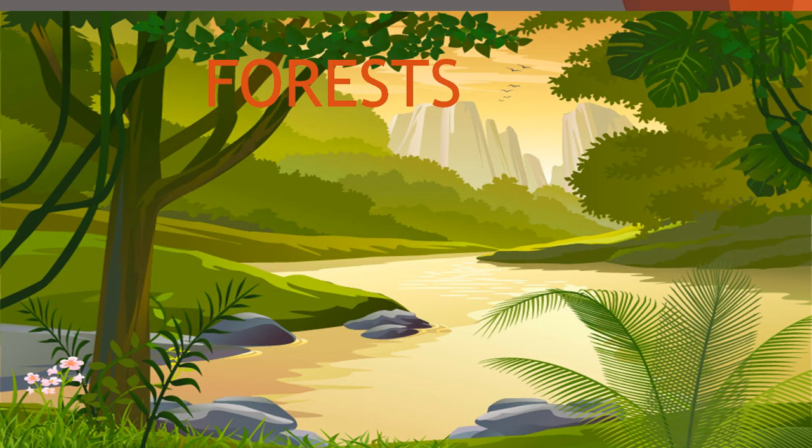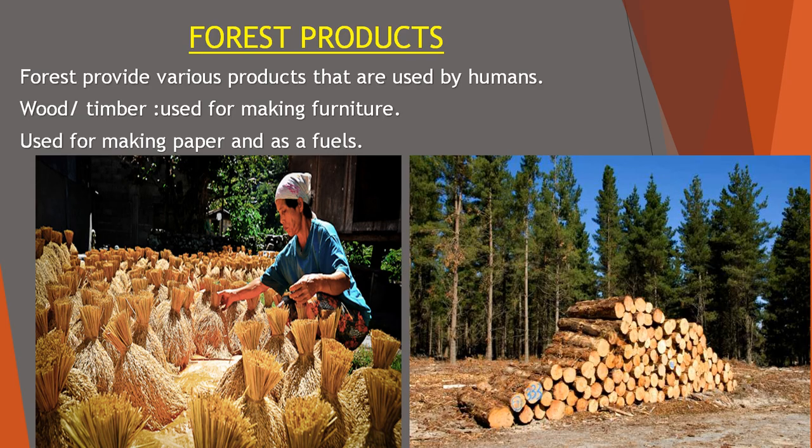Let's continue our chapter Forest. In the previous video, we discussed the advantages of forests, some forest creations, and the human being and forest relationship. Now, in today's topic in the forest chapter, forest products. You already know that forests provide a number of things that are used by humans. Now, I will discuss some forest products.